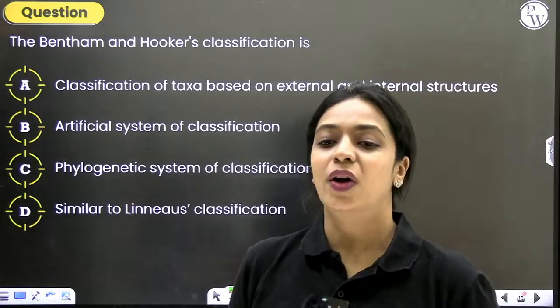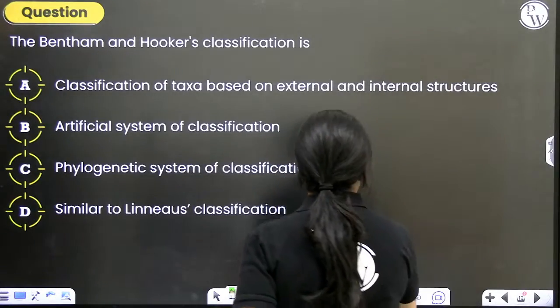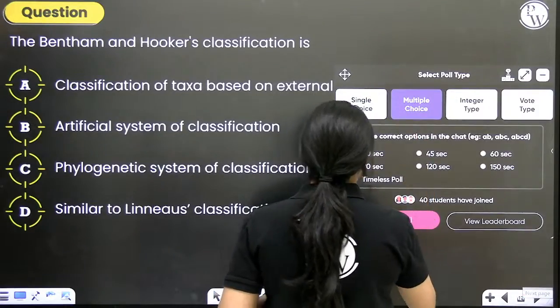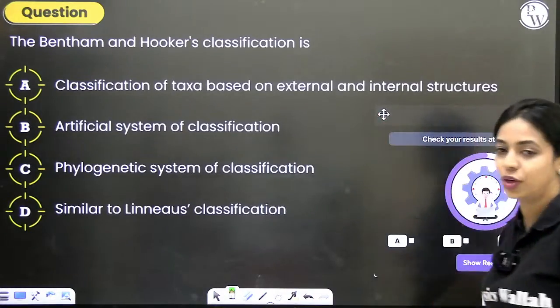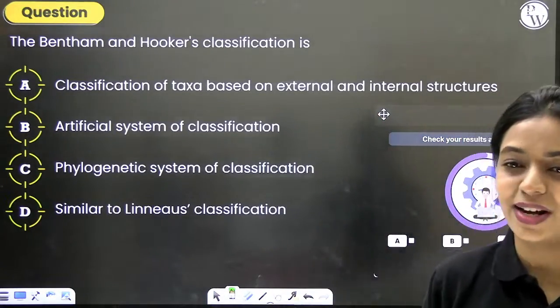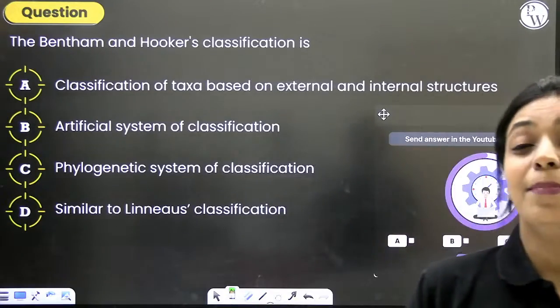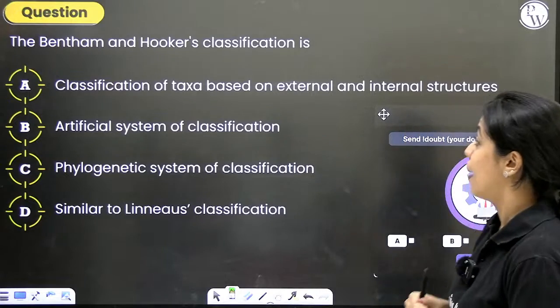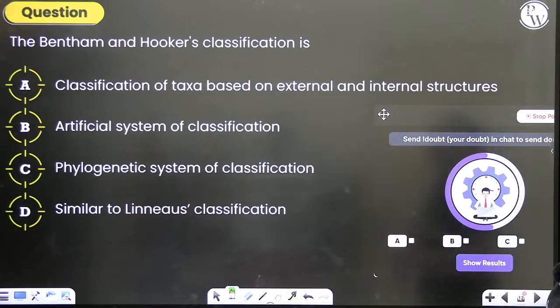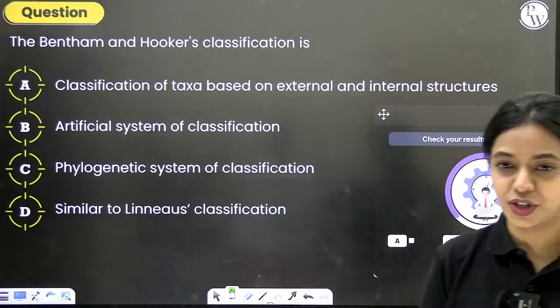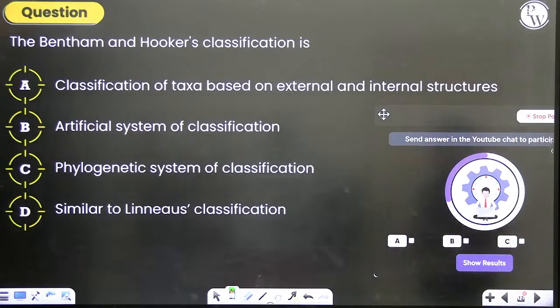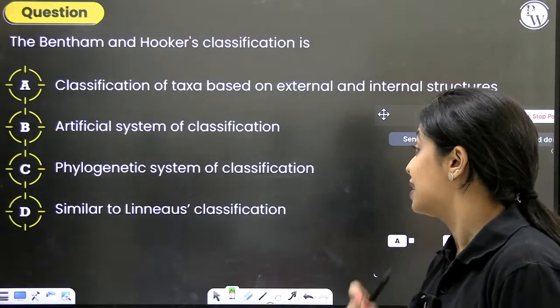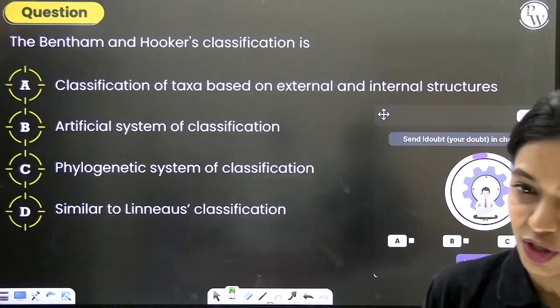The Bentham and Hooker's classification. Who can tell me which is Bentham and Hooker's classification? What do we call it? Is it artificial, natural, phylogenetic? What is it an example for? Bentham and Hooker's classification is an example for natural system of classification, right? Bentham and Hooker's classification is classification of taxa based on external and internal structures. It is artificial system of classification. It is phylogenetic system of classification, similar to Linnaeus's classification.